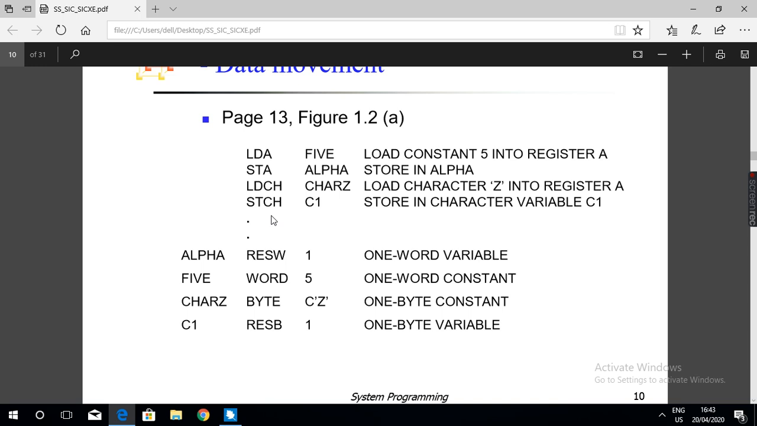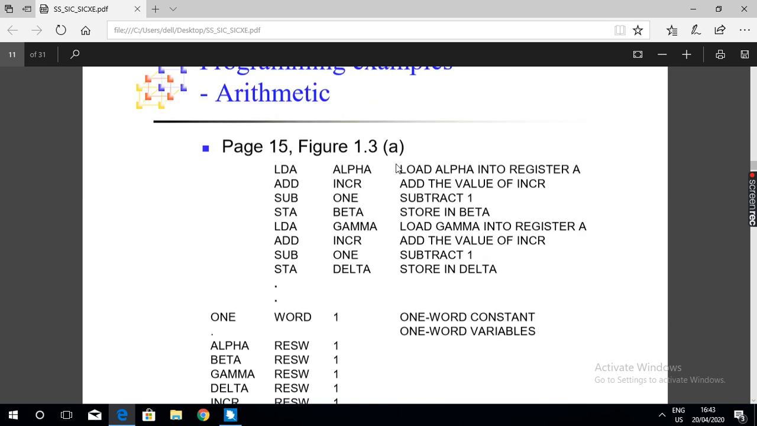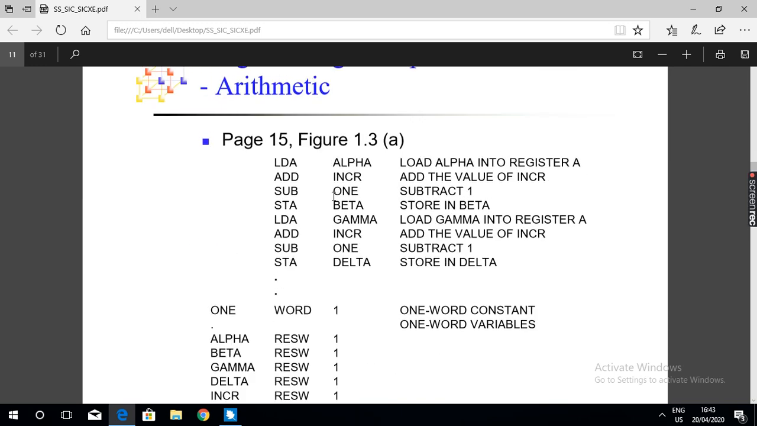So STCH means what? Whatever character is stored in register A, you store it into the variable C1. STCH C1 means that character Z, which is stored in register A, will be loaded into the memory location of the variable C1. So these are the sample assembly language programs. Okay, right?